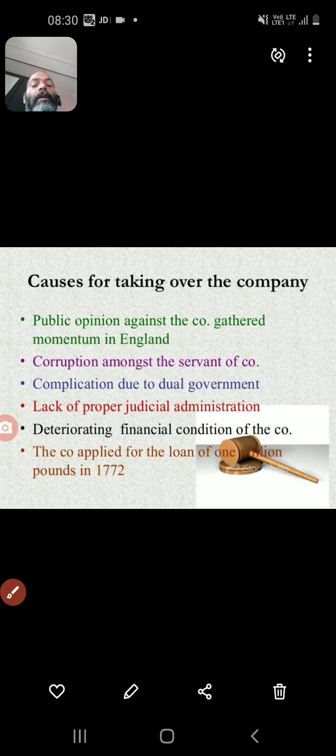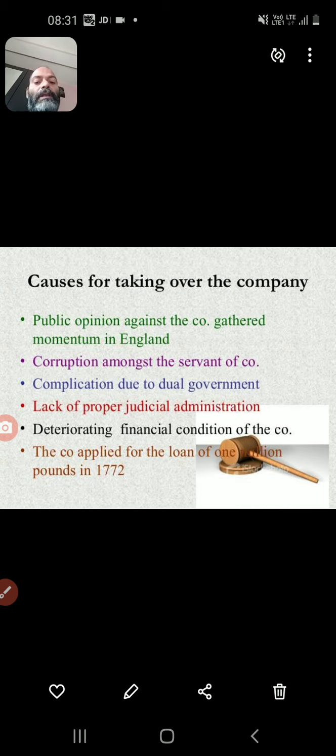It is an important fact. So now we are going to talk from the side of Parliament or the British government. Actually, the British government wanted to reform the East India Company, and they also wanted to regulate and control the East India Company. In the East India Company, corruption was at the top, and second, due to the corruption, the opinion of the people of England was against the East India Company.